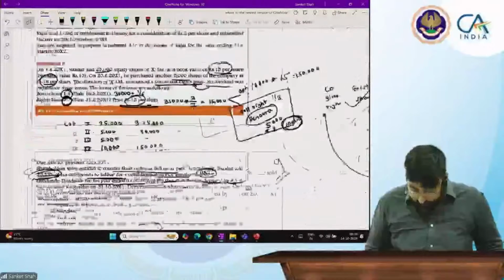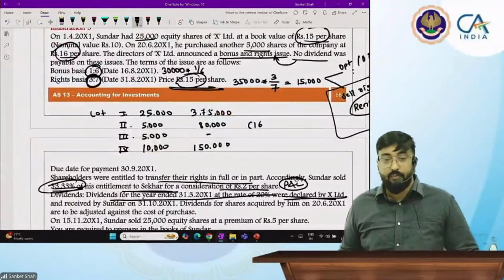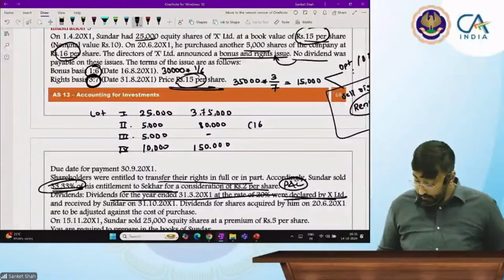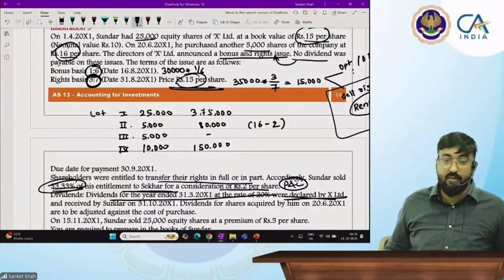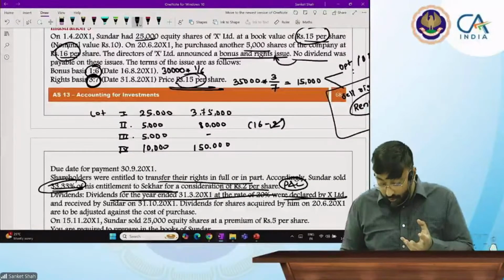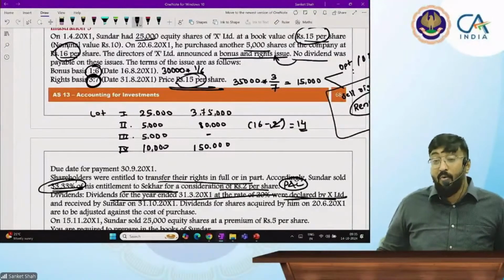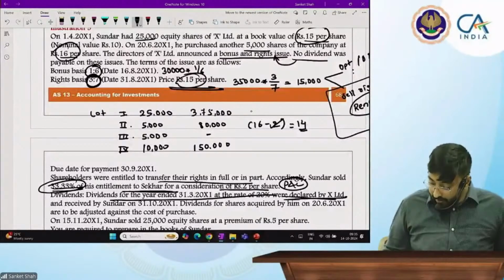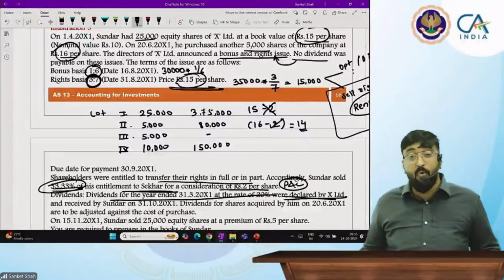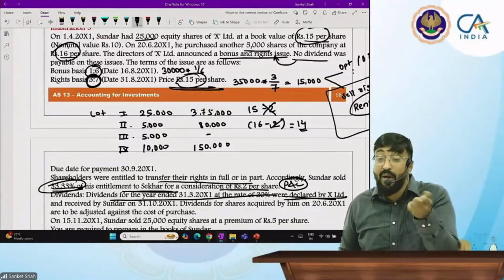At what price did you buy the second lot, beta? 80,000. I bought this at 16 rupees. But my dear students, 2 rupees I'm getting as dividend, and this dividend is reducing my cost. So for me, the amount of these shares is not 16, but only 14. And here I bought it at 15. But I cannot reduce it by 2, because for the first lot, it is not a reduction from my cost. It will be recorded as my profit.